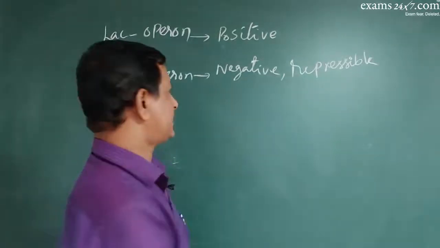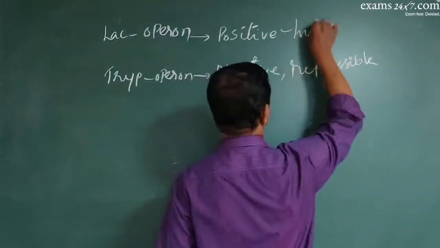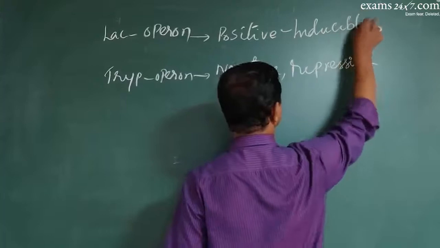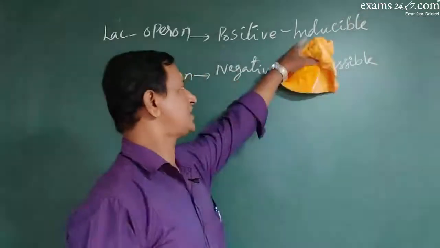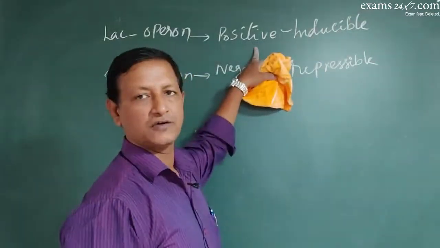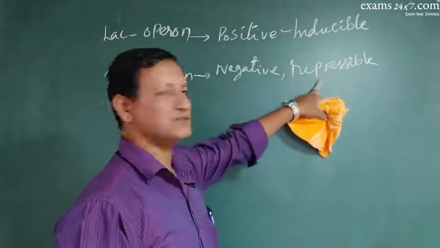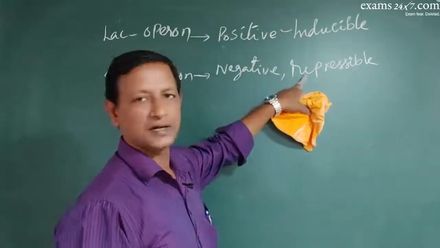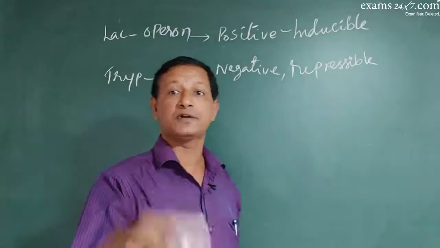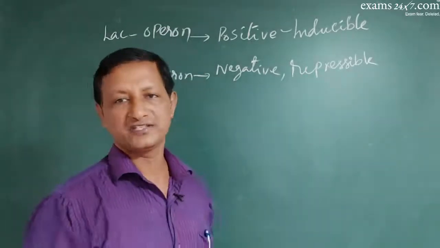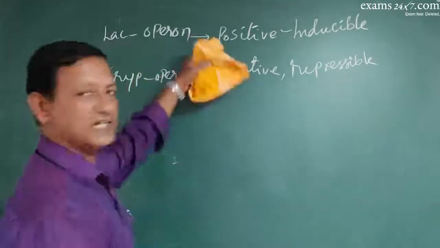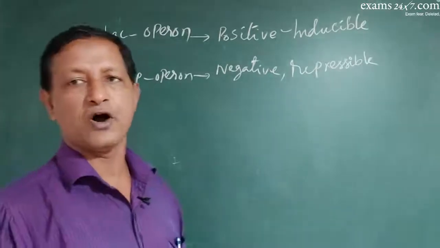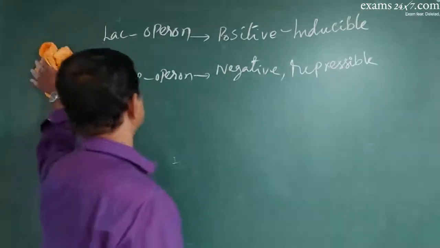Okay, and this is the inducible operon. The presence of an inducer will carry out the process. The presence of the repressor molecule tryptophan will stop the protein synthesis. So these are the two examples of two types of operons.